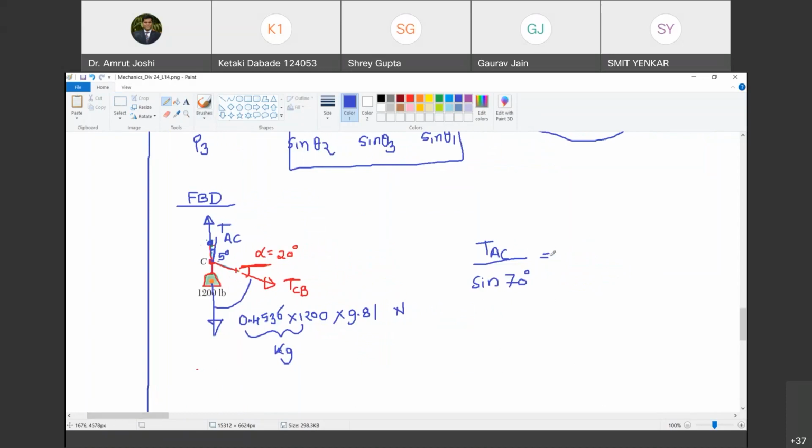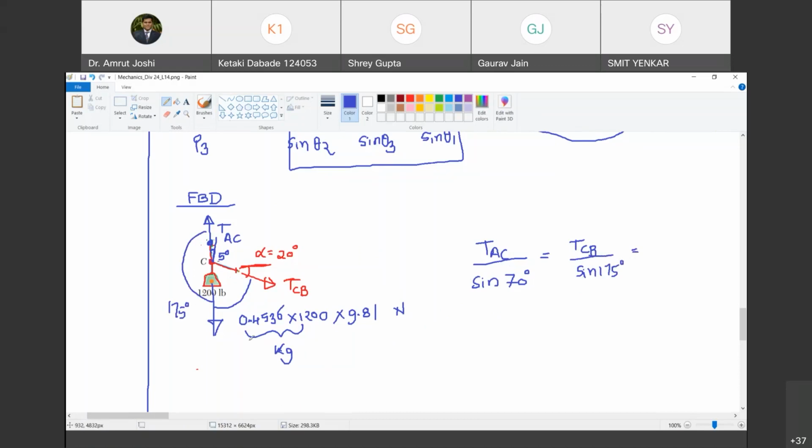Okay. This must be equal to TCB upon, which angle should I write? I have to write down this angle now. Happy? Yes, sir. And how much is that angle? 175 degree. Yes, sir. So this divided by sine of 175 degree.